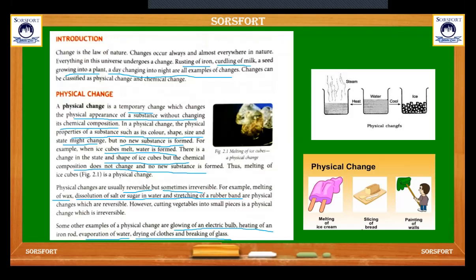Here is the most common example. This is water. When it cools, it forms ice, and by heating, it forms steam. All are forms of water, but in different states: solid, liquid, and gaseous. But these are all physical changes.